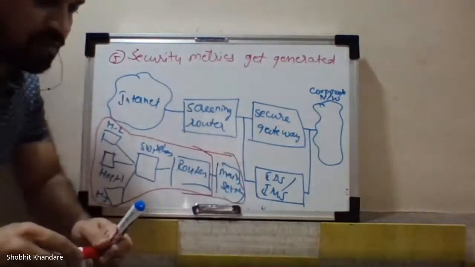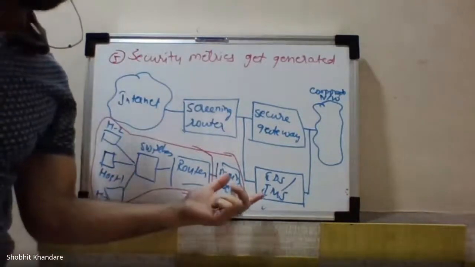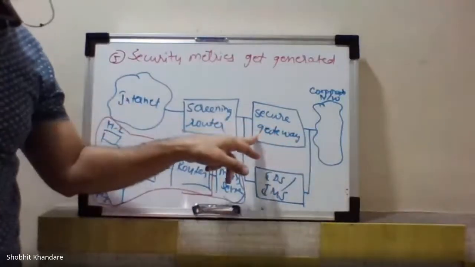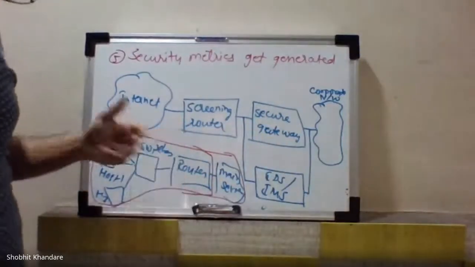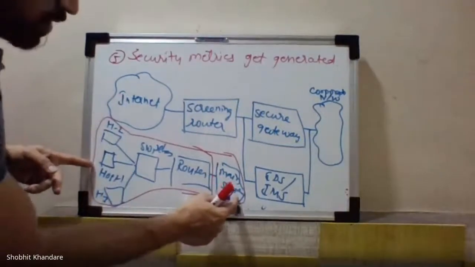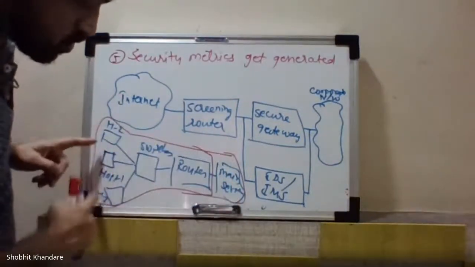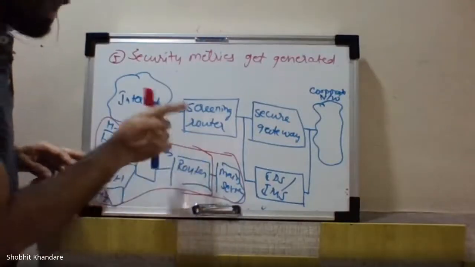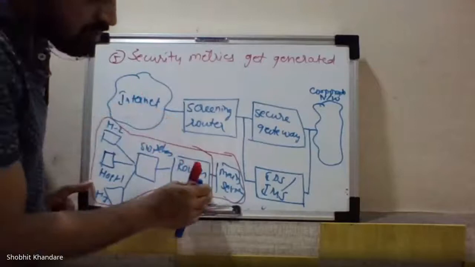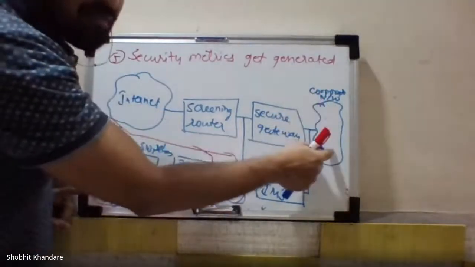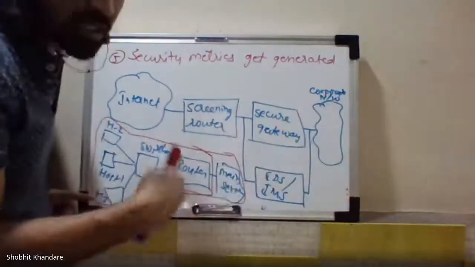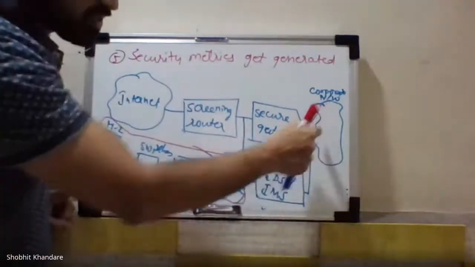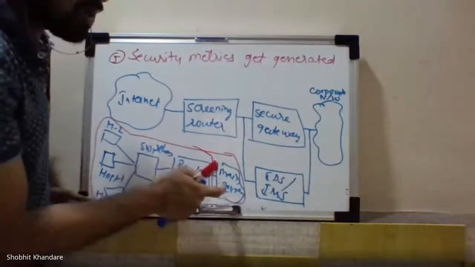Whenever you have to understand this IDS, this is the block diagram where you will be explaining the corporate network, secure gateway, screening router, and internet. And the host, switches and the router will be placed where? Corporate network is nothing but the organization network, so these will be placed here with different routers, and then you have a main server.